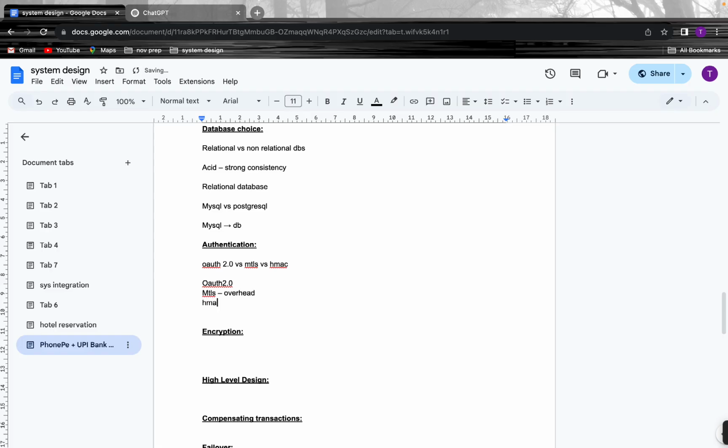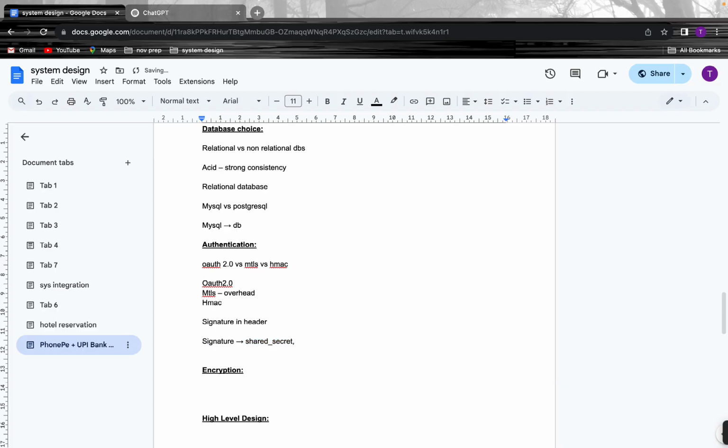So let's go with HMAC, which is a hash-based message authentication code. What we will be doing here is, whenever we send a JSON request, we will add a signature in the header. This signature will use a shared secret, which will be given by the bank API. So both our PhonePe system and the bank API will have this shared secret.